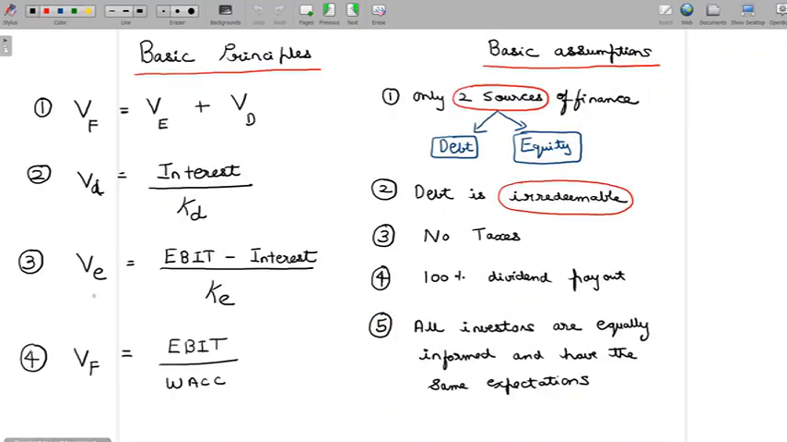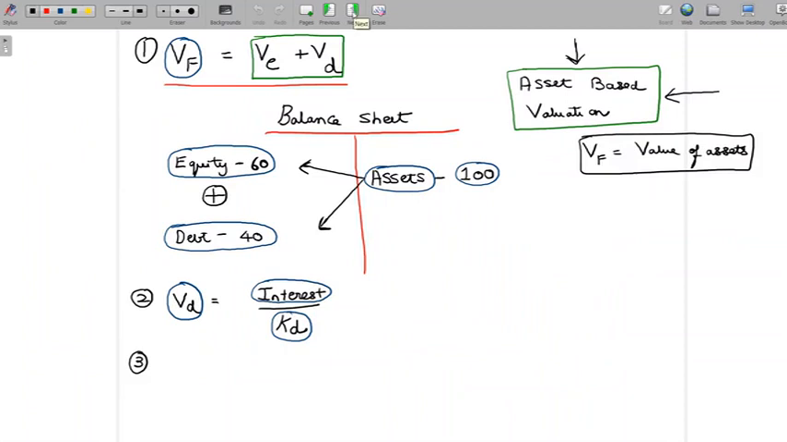Value of equity is EBIT minus interest divided by cost of equity. Let's understand what this would mean. Now, value of equity is EBIT minus interest divided by cost of equity.